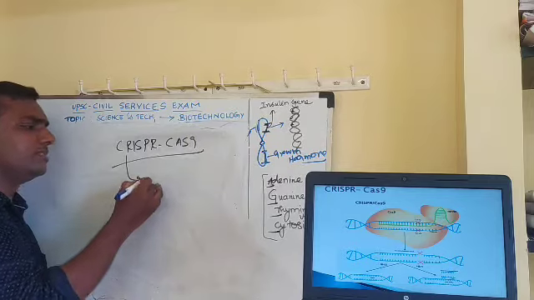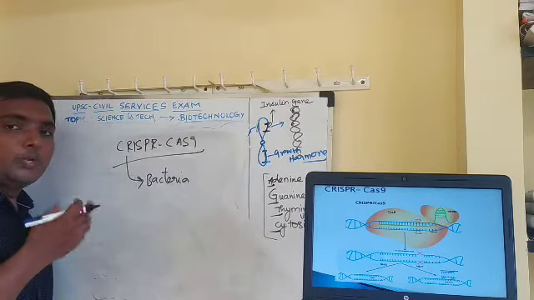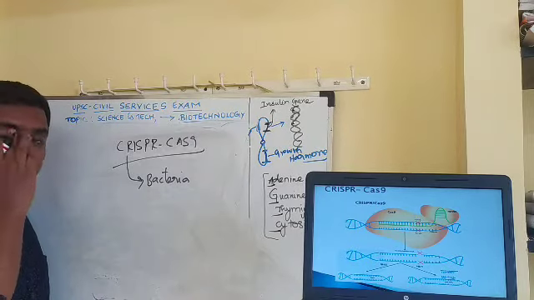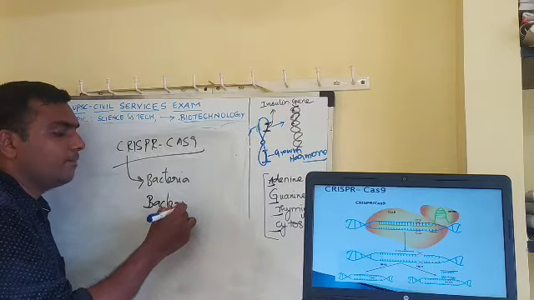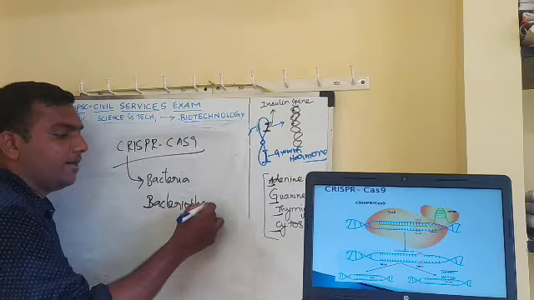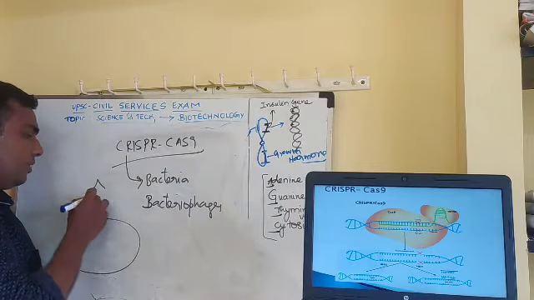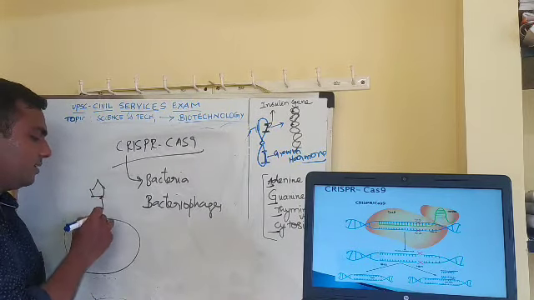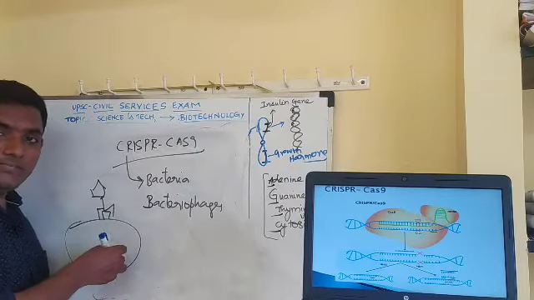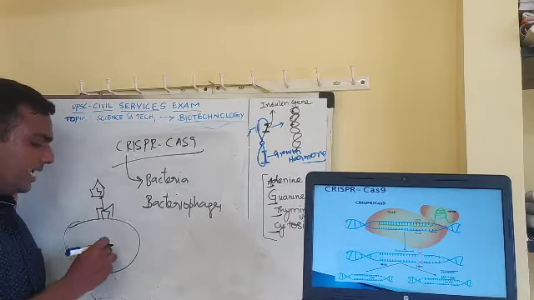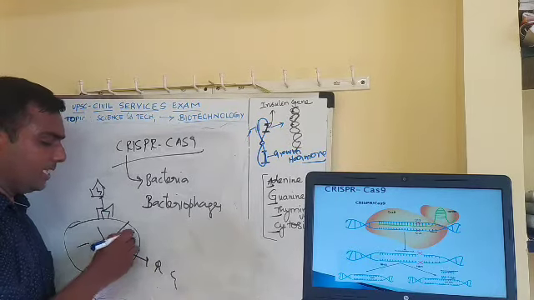This is a natural system found in bacteria. Bacteria use this system to protect themselves from invading viruses. You all know, right? Bacteria are infected by viruses called bacteriophages. Bacteriophages are viruses, you would have studied this in your earlier classes. This is a bacteriophage. It will come and infect this bacteria. It inserts its genome into it, replicates, and kills the bacteria and reproduces.